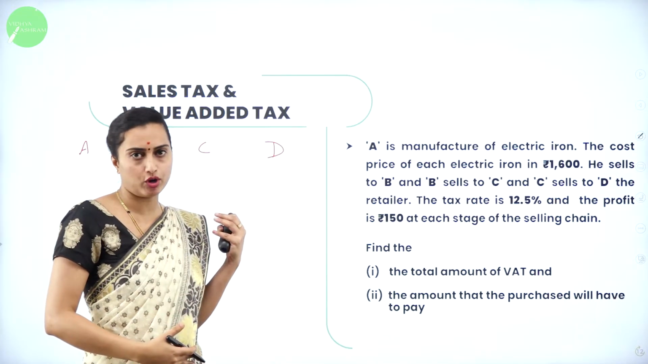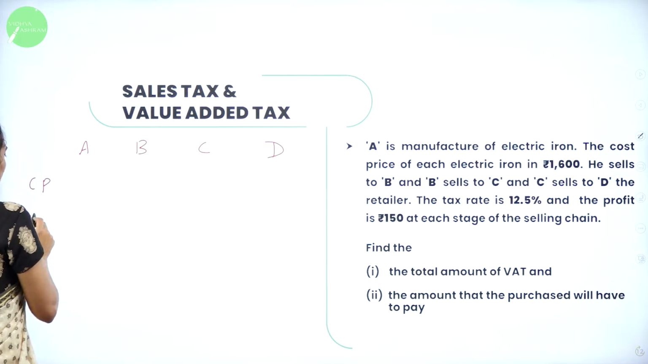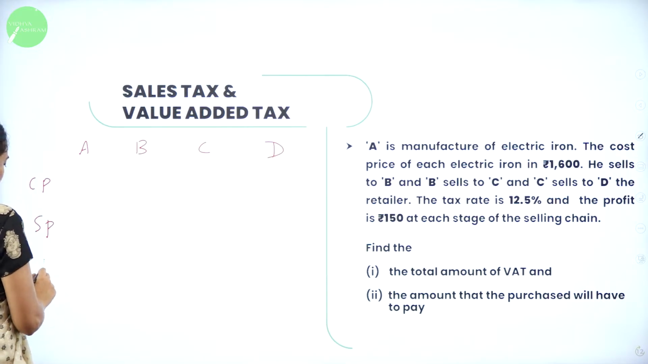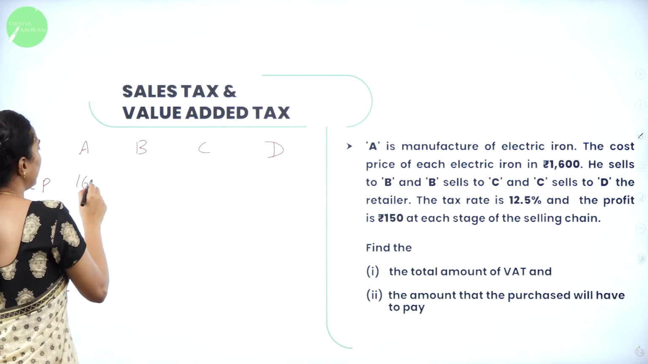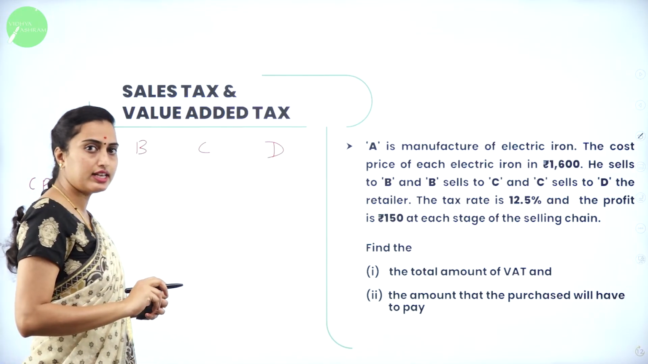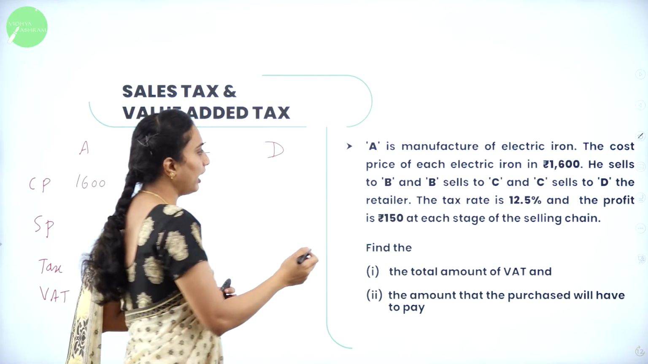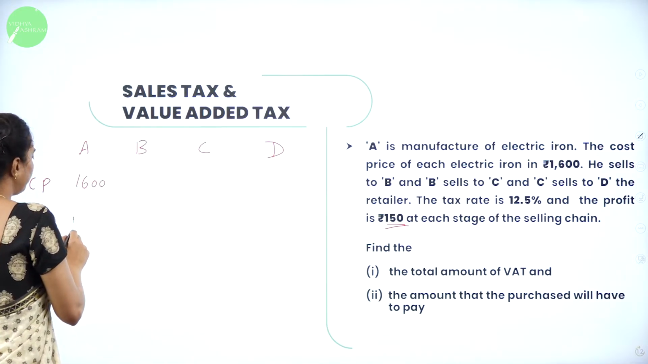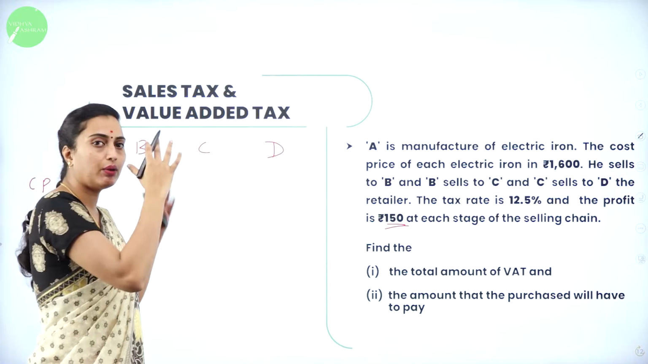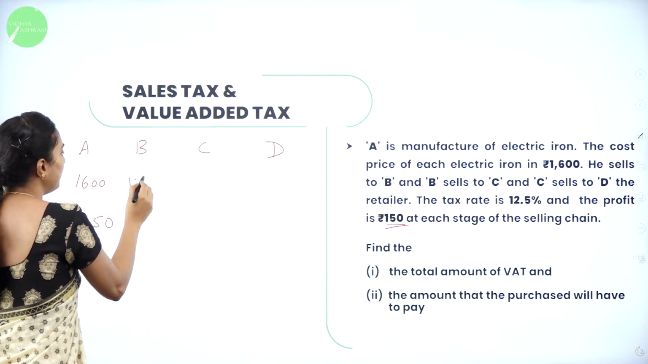I am going to put a column accordingly. First is the cost price of A, then selling price, then tax, and then VAT tax. So the selling price of A: starting, it should be 1,600 as the cost price. They are going to have 150 rupees as profit. Therefore the selling price will be 1,750.